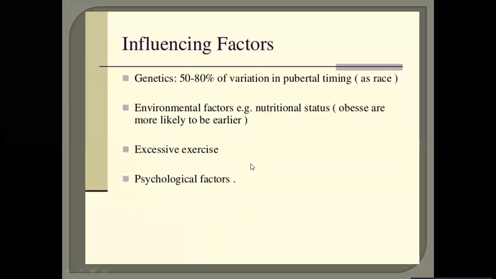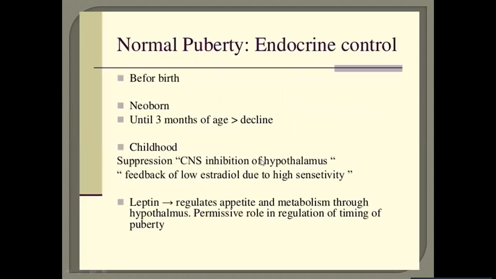The influencing factors are genetics, 50 to 80% of variation in pubertal timing, environmental factors like socioeconomic status, nutritional status, excessive exercise, and psychological factors. If we talk about normal puberty, it is controlled by the endocrine system. In newborns, until 3 months of age and in childhood, there is suppression by CNS inhibition of the hypothalamus and feedback of low estradiol due to high sensitivity. Leptin regulates appetite and metabolism through the hypothalamus.